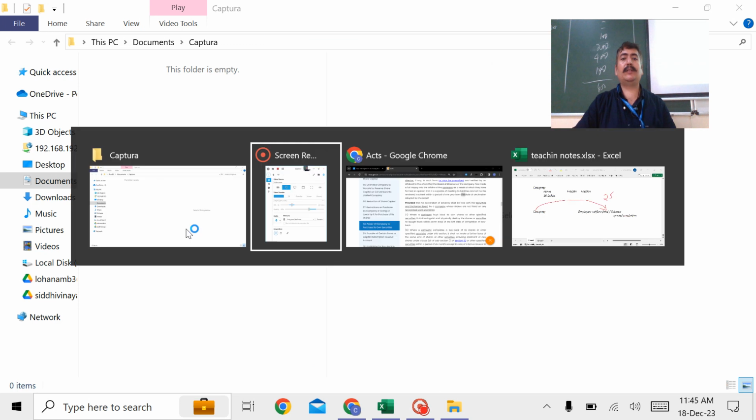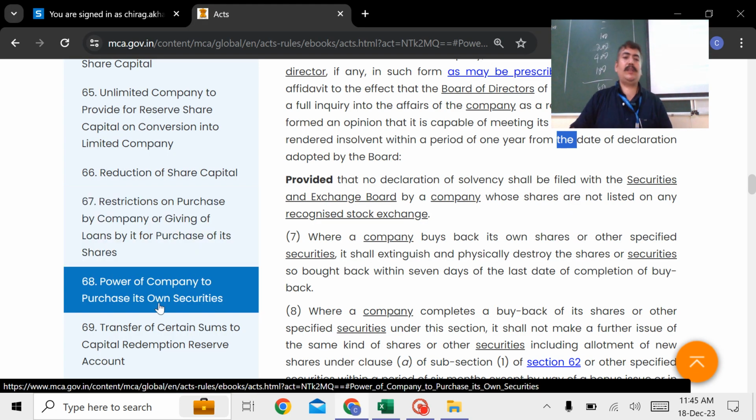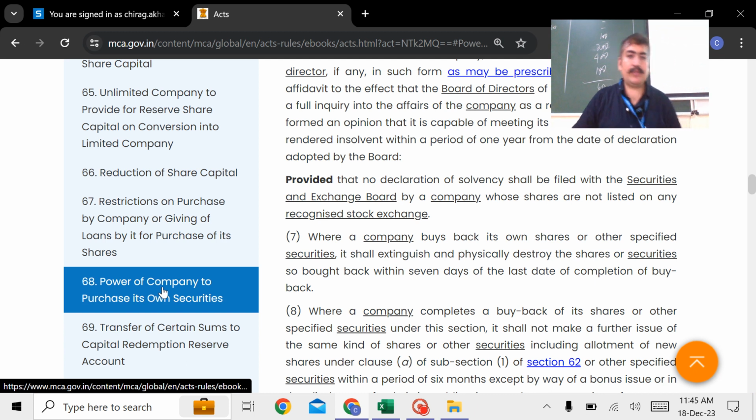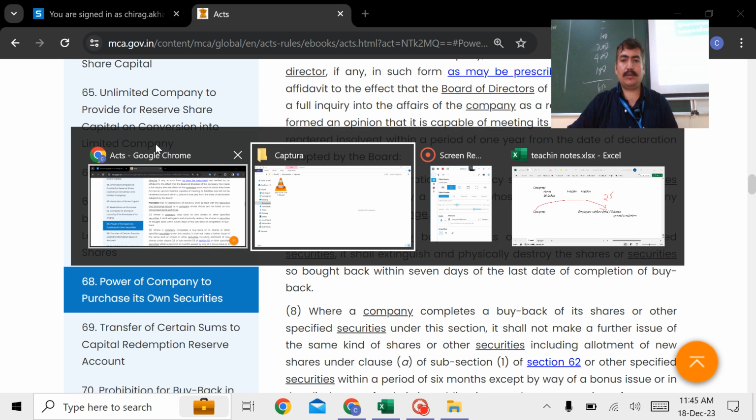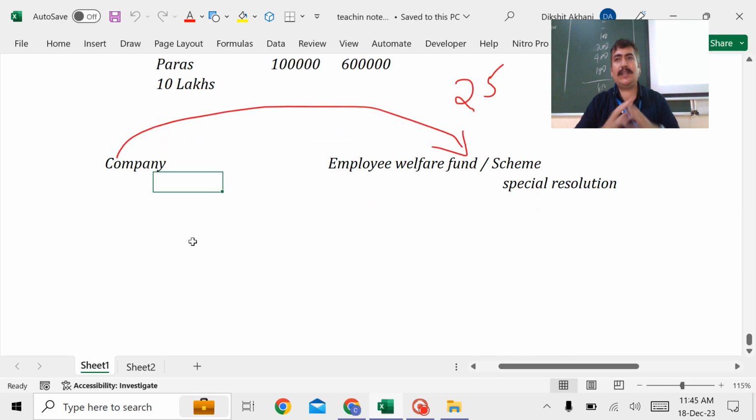All right. So now we are moving towards Section 68, the power of the company to purchase its own securities, its own shares. So what are the conditions? I told you which kinds of companies require these kinds of provisions. Those which have a lot of surplus in the balance sheet, and they want the centralization of powers. They do not want diluted power. So for them, Section 68 is just like a rule. So, okay, what are the rules?